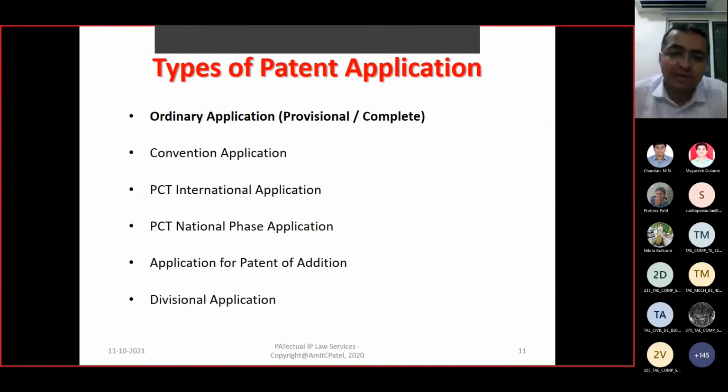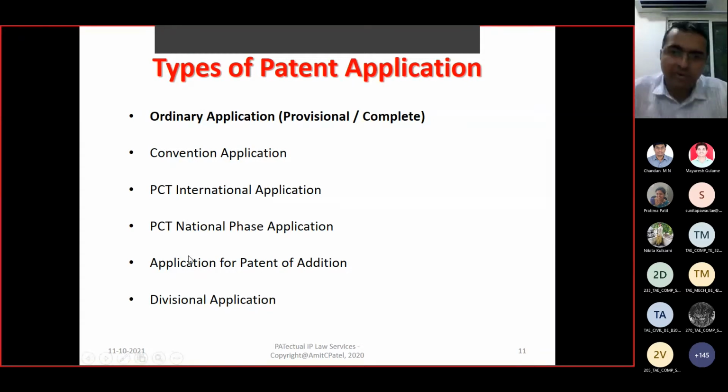There are different types of patent applications. Ordinary application, which you generate in India and file in India. Ordinary, it can be either a provisional or a complete. Second is the convention application, right? From India to another country, or directly from another country to India, those are convention.